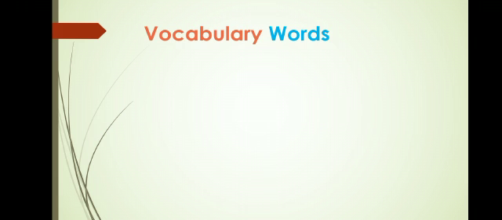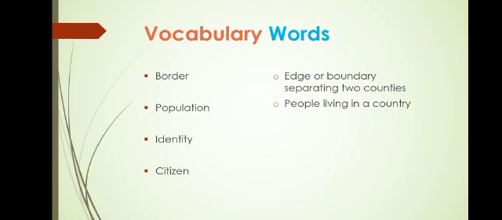Now, let's look at the difficult words. Border, that means an edge or a boundary separating two countries. Population, people living in a country. Identity, recognition. Citizen, people of a town or a state.